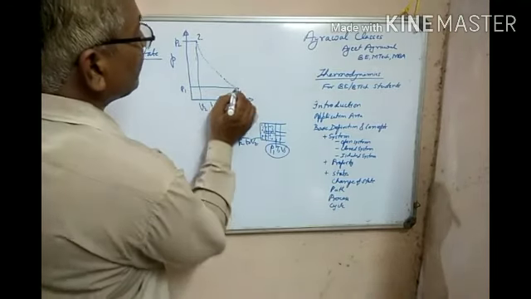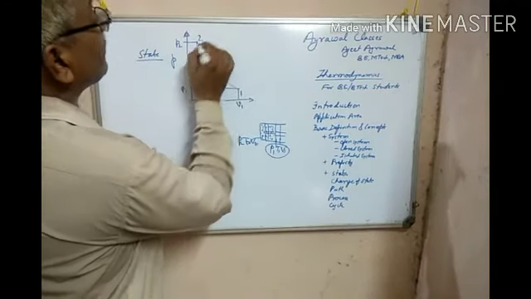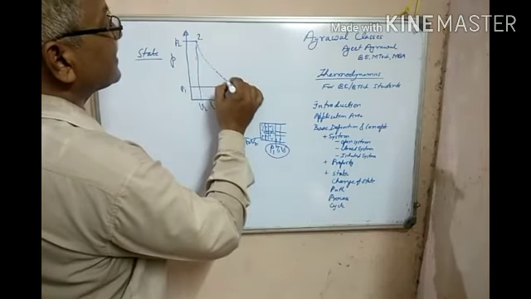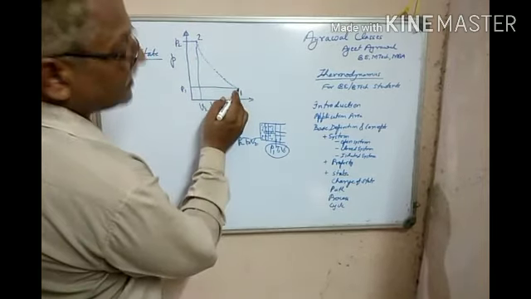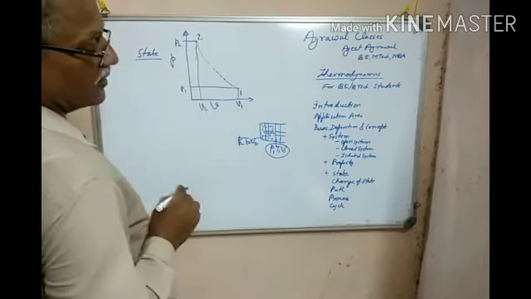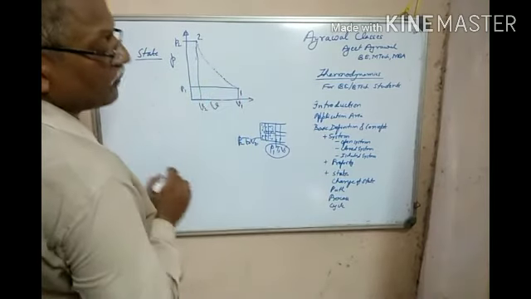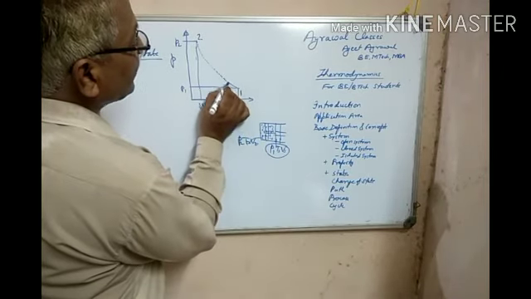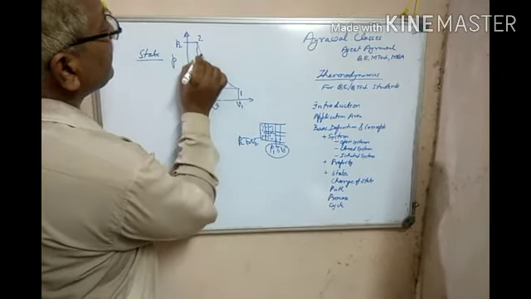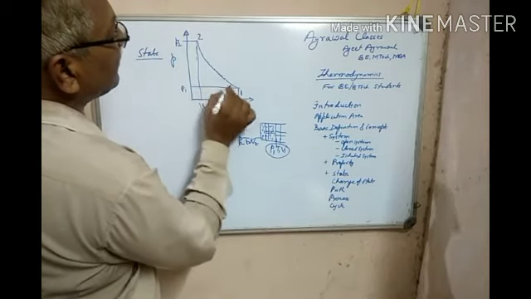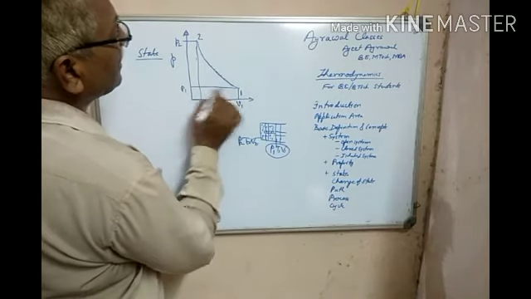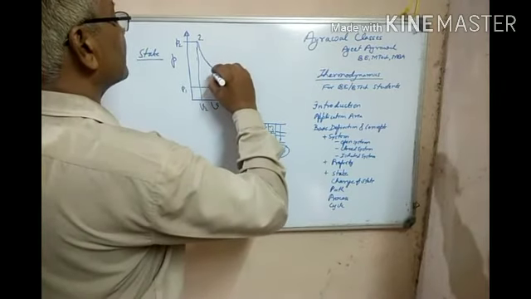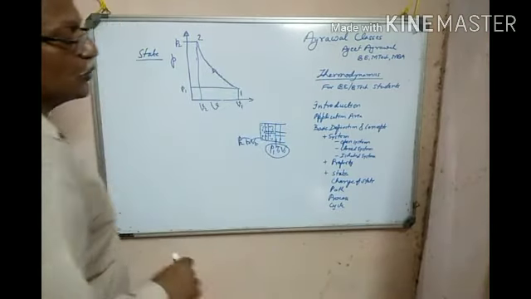Path. If I am going from 1 to 2, passing through these different dot points, different states, then I can say this is a path. This particular 1 to 2 is a path. And if I know each and every point of this path and join them with a line, then I'll say it is a process 1 to 2.